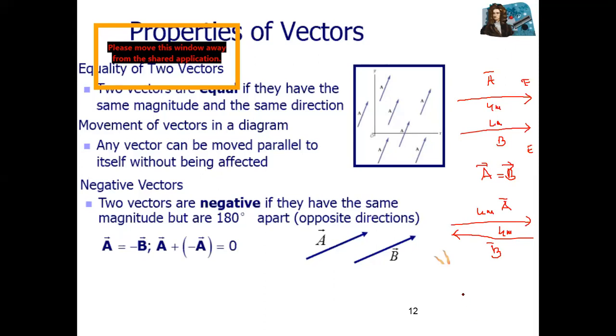They are negative of one another because their direction is opposite. The negative of a vector is a vector of the same magnitude but in the opposite direction.